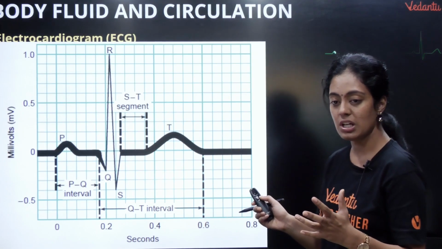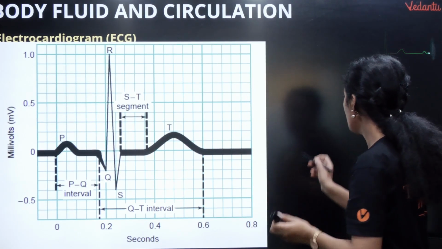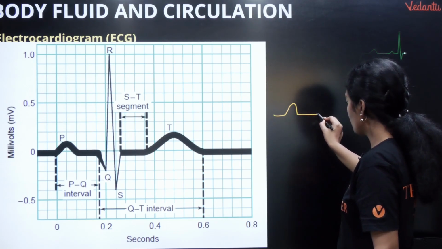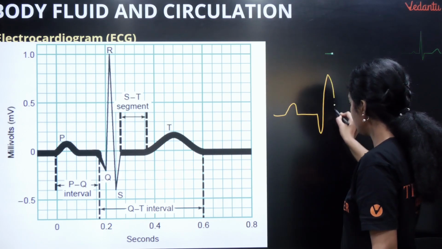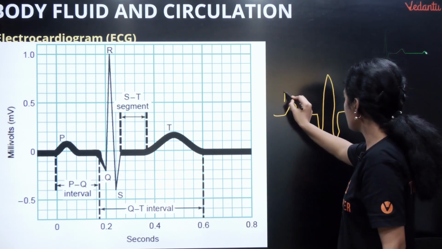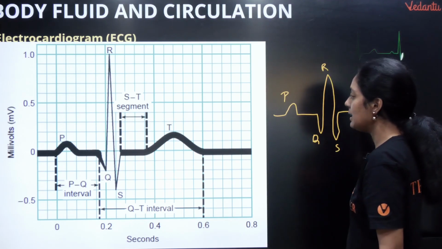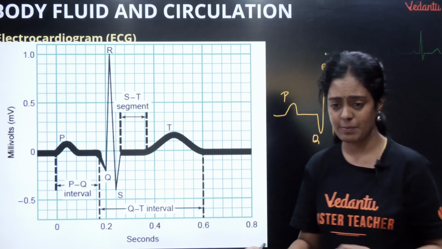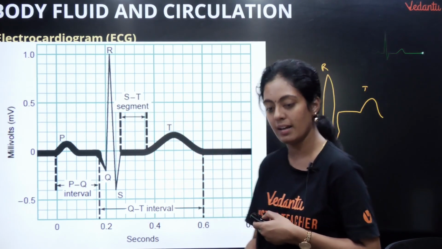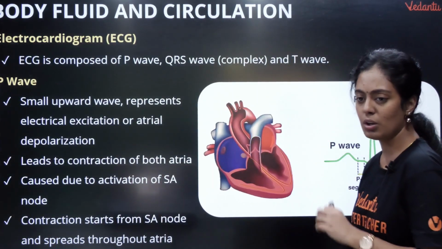இதுதான் உங்களோட ECG. Okay, you have P, Q, R, S, T. இப்படி வரது, first P wave வரும். Okay, அதுக்கப்புறம் you have your Q, R, S. Then you have your T wave. This is P, this is Q, this is R, S and T. இந்த மாதிரி நிறைய segments இருக்கு. Okay, so you have your seconds and you have your millivolts on the other end. So what does each of them basically represent என்றது ரொம்ப முக்கியம்.